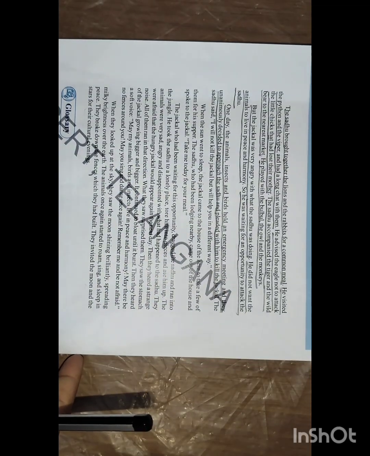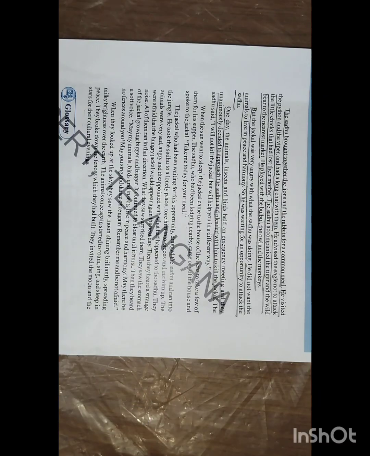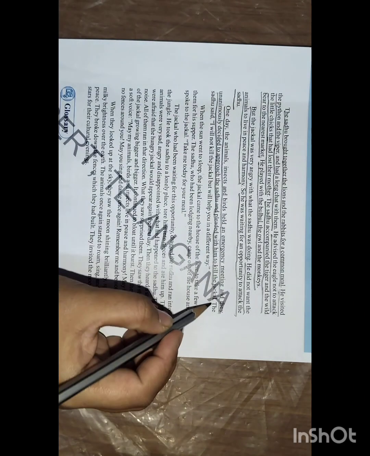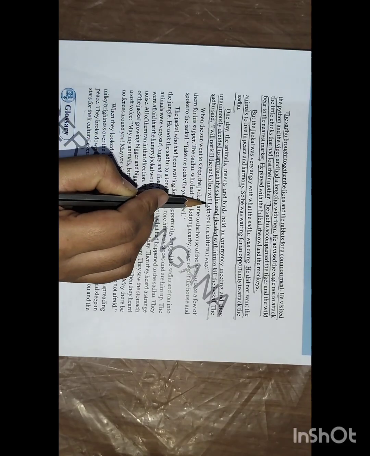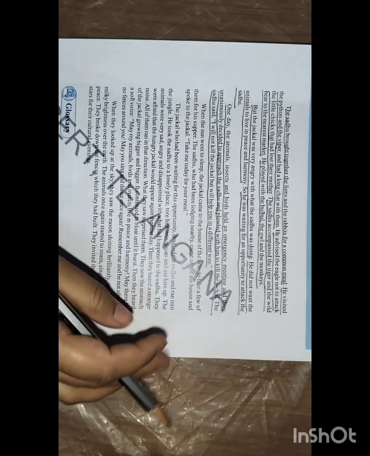So one day all the animals conducted an important emergency meeting internally. All the animals gathered at one place without the jackal knowing, and went to the sadhu's home, and sat near the sadhu and told him to kill the jackal. The sadhu said, I will not kill the jackal, but I will help you in a different way.